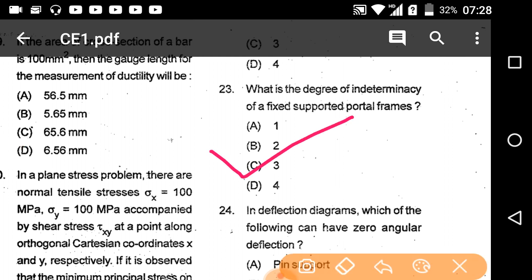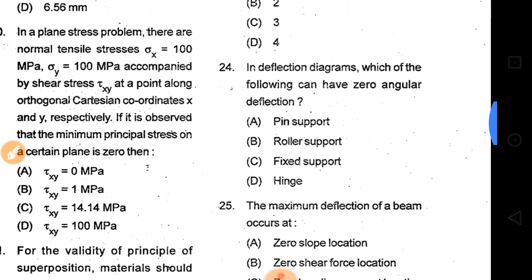So option C will be the correct answer. The degree of indeterminacy of a fixed supported portal frame is 3.